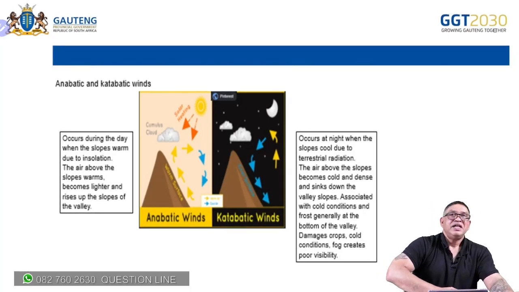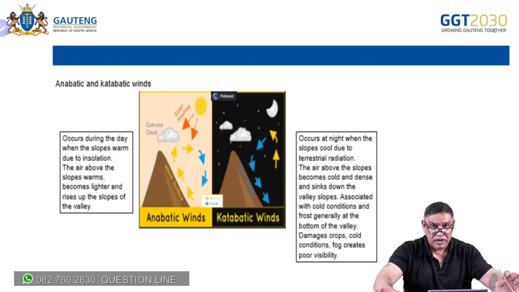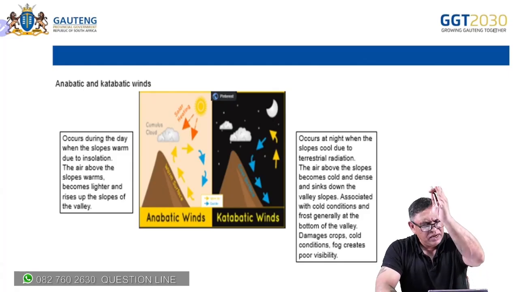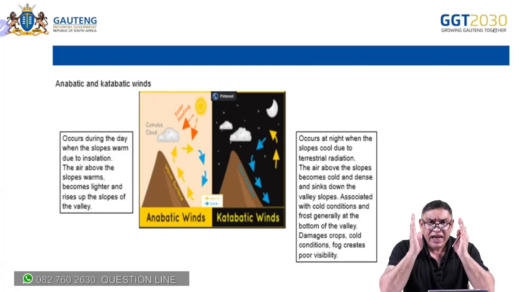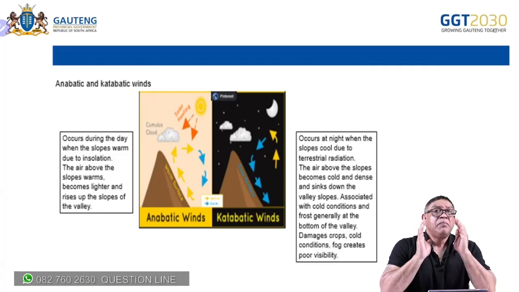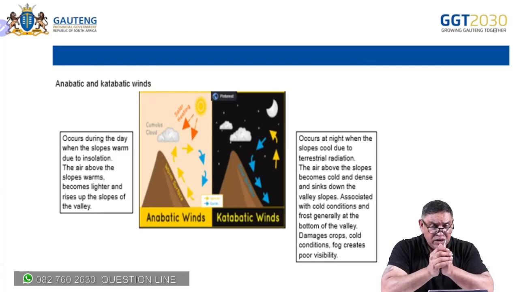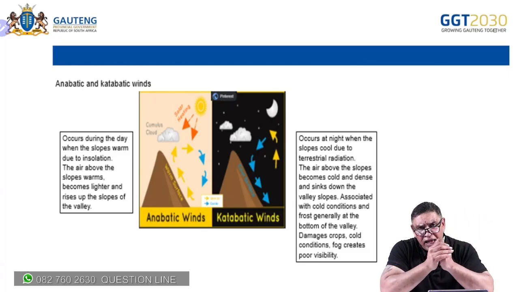Now, the anabatic and the katabatic winds. Learners, no other terms. I want to reflect a little bit on the guideline. The guideline has terminology. We dealt with high pressures earlier. We hear the words St. Helena high, continental high.